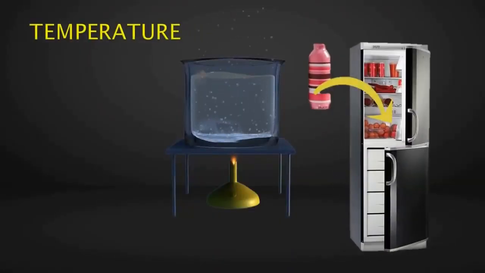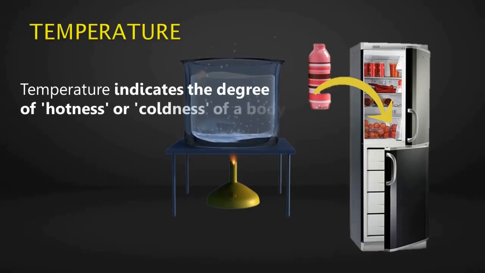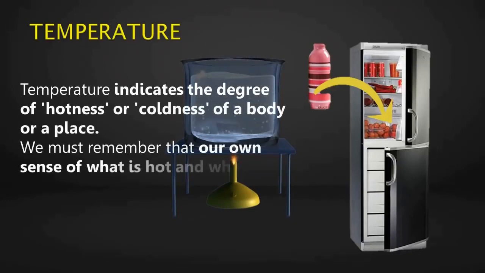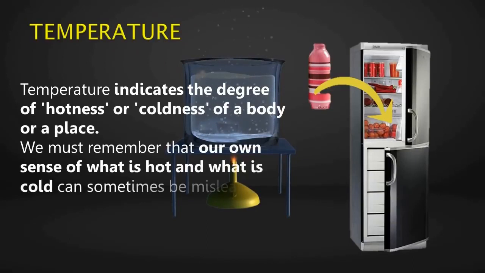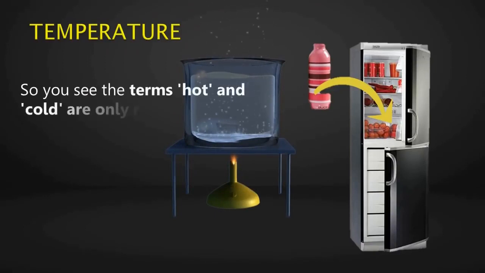Temperature. Why did the bottle of water feel cold in the fridge while it was so hot outside? The answer lies in the concept of temperature. Temperature indicates the degree of hotness or coldness of a body or a place. We must remember that our own sense of what is hot and what is cold can sometimes be misleading. So, you see, the terms hot and cold are only relative terms.